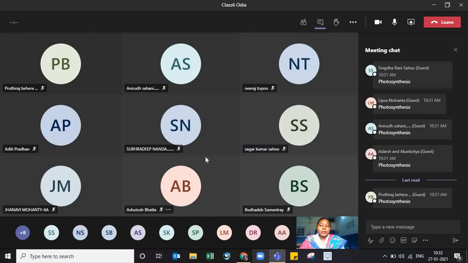Ma'am, rose. Aditi Pradhan, your favorite flower? Ma'am, rose. Rose. Okay, let me ask Buddhadev. Yes, Buddhadev, which is your favorite flower? Ma'am, sunflower. Sunflower. Very good. A different answer, of course. Nandini, are you there? Tell me which is your favorite flower? Ma'am, my favorite flower is jasmine. Jasmine. Okay, nice. We got 3 varieties.